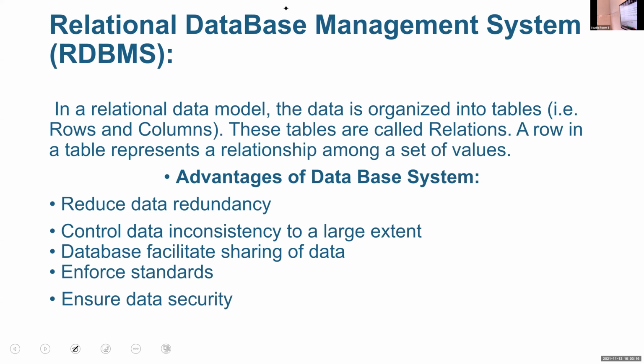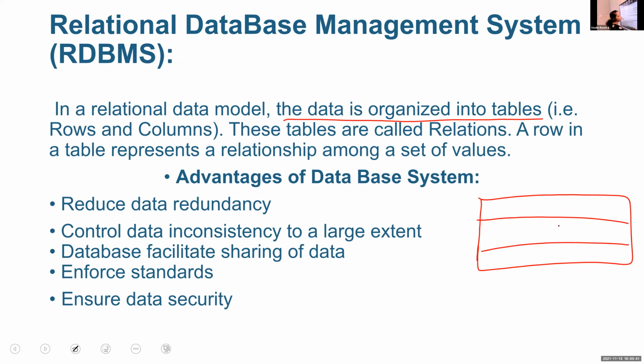So a relational data model, or RDBMS, is the data that is organized into tables. So the DBMS related with tables is called a relational database management system. This is an example for a relational database management system.